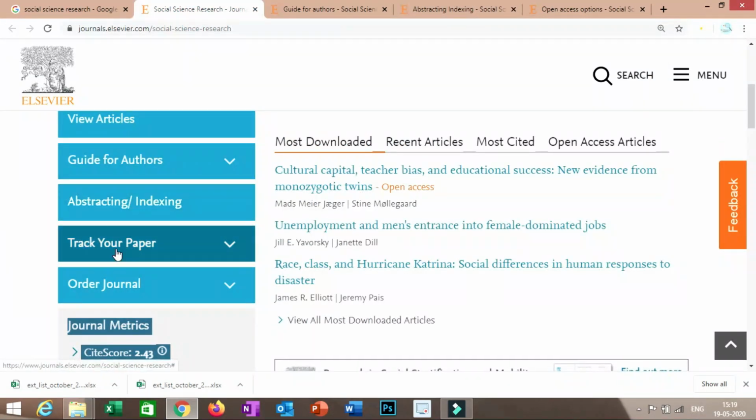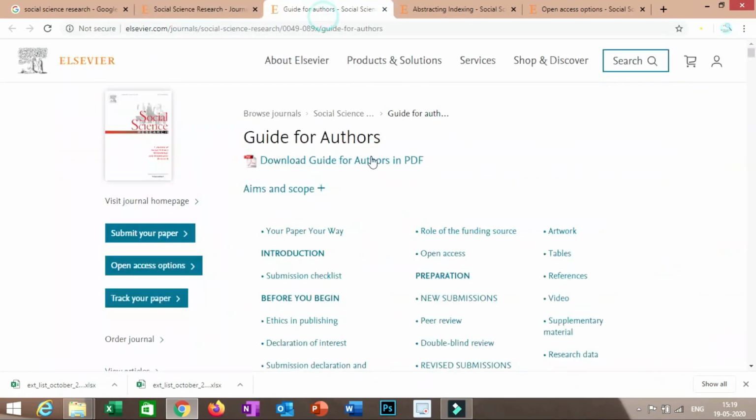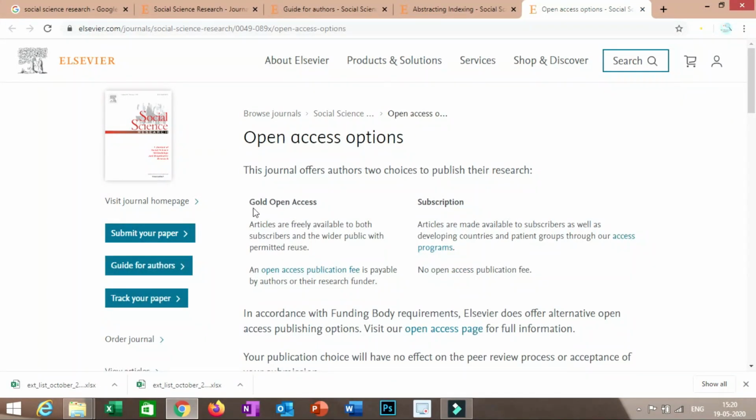On the left side itself you can get access to the guide for authors. Here you will get the complete requirements or author's guidelines pack that you have to follow in order to format your manuscript. And we know that to know about publication charges we have to go to this open access options, and here you will get the same two choices. So you have to prefer this choice if you do not need to pay any amount.